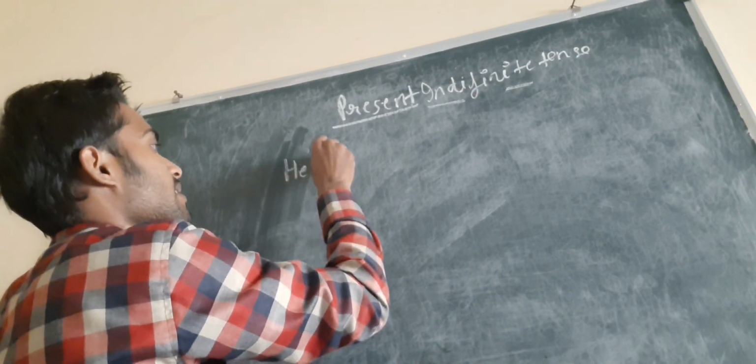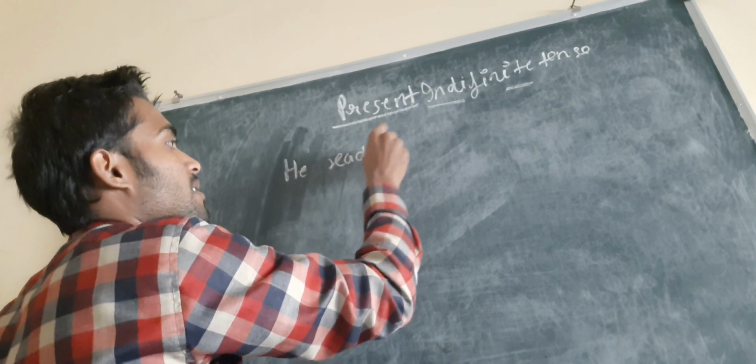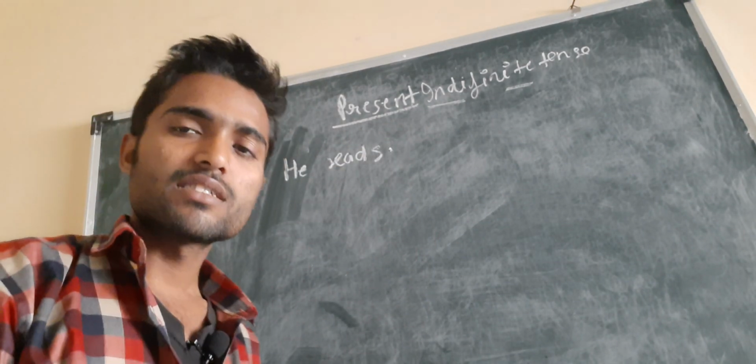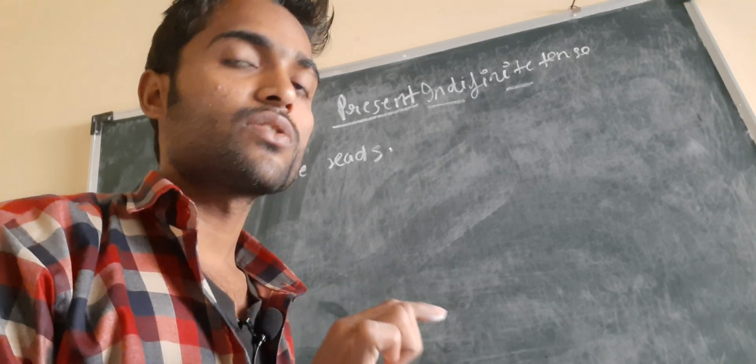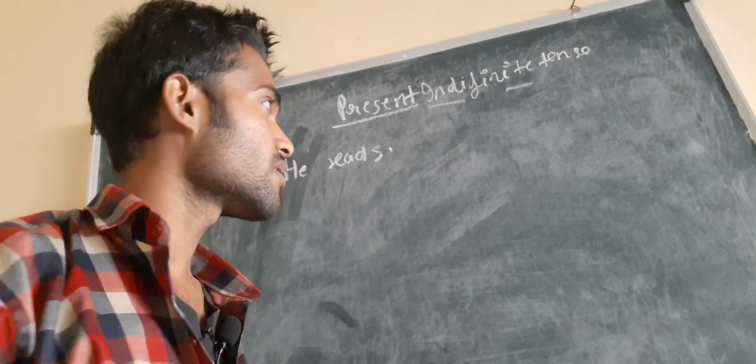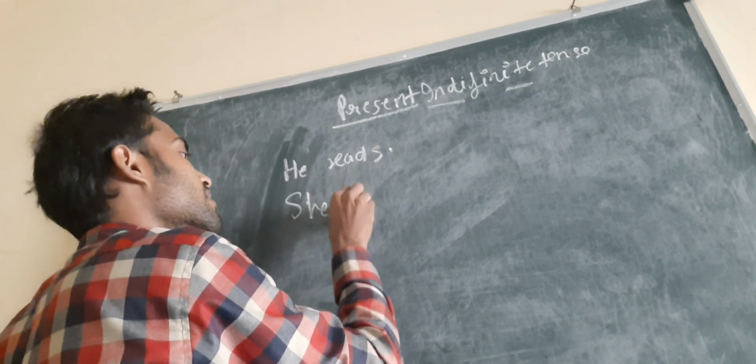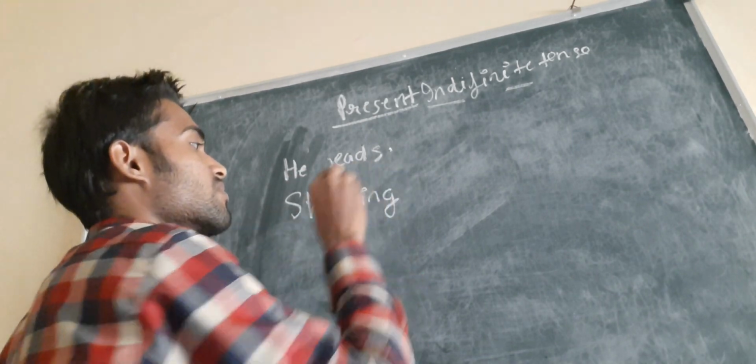Okay, he reads. This is an example of present indefinite tense. He reads, like something which is going on in the present. Okay, that is called present indefinite tense. So he reads, like see, sing. Okay, so this is present.